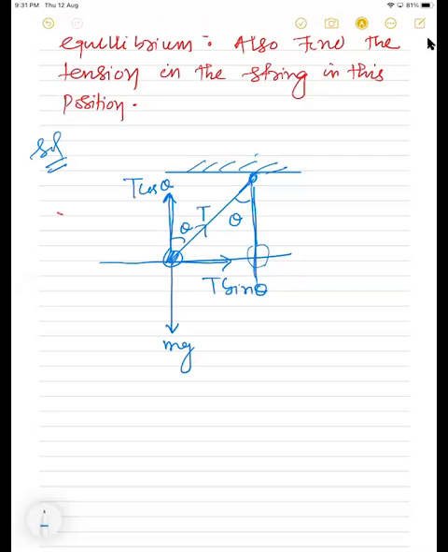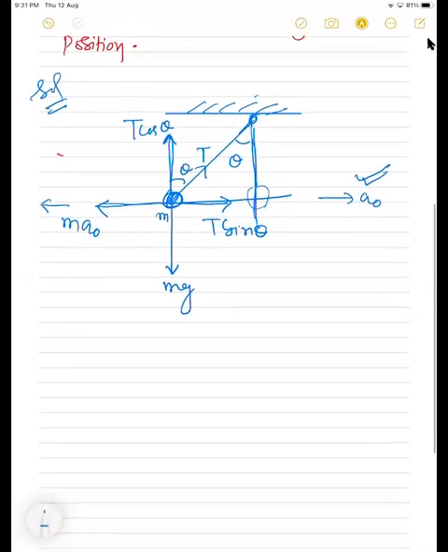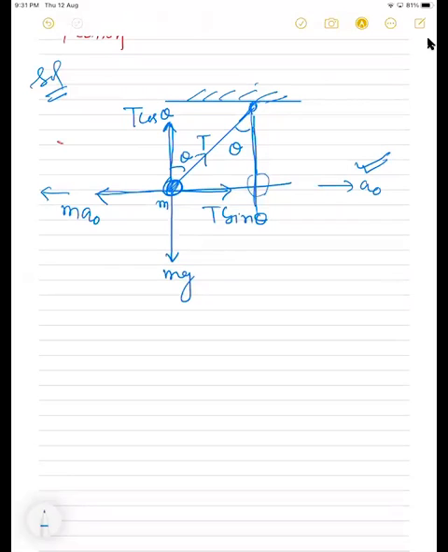As the total system, the moving platform is moving with acceleration a naught. If the pendulum bob's mass is m, then it gets a pseudo acceleration towards the back, that is ma naught. Understood? So by seeing all the forces, you can write T sin theta is equal to m a naught. And T cos theta is equal to how much? mg.